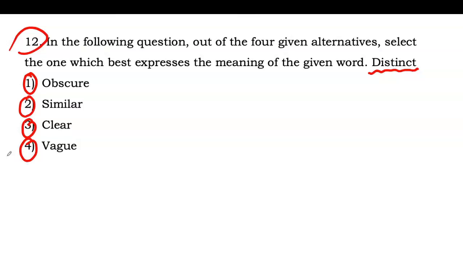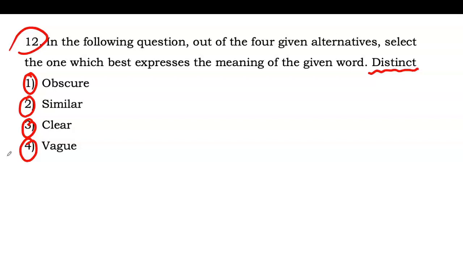In the following question, out of the four given alternatives, select the one which best expresses the meaning of the given word. Distinct. So distinct means we can say recognizably different in nature. Okay. From something else, or we can say of a similar type. Obscure means not discovered. Okay, or we can say uncertain. Similar is having resemblance, ठीक है, in appearance, in character, okay, or we can say without being identical.